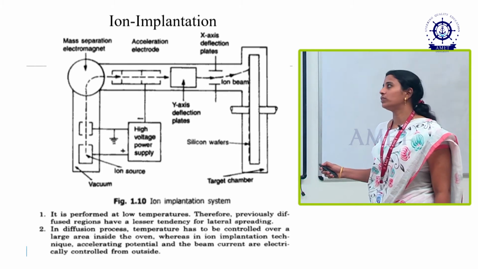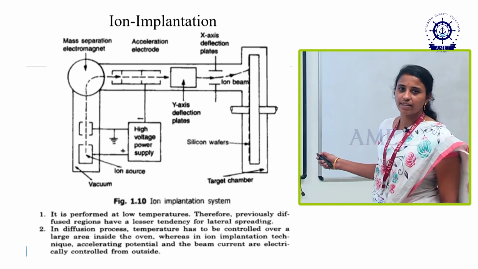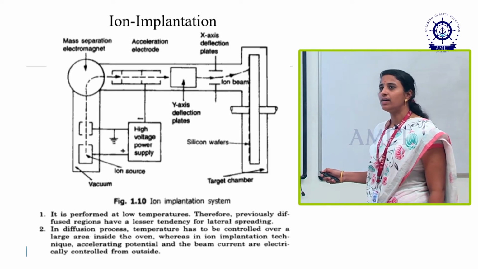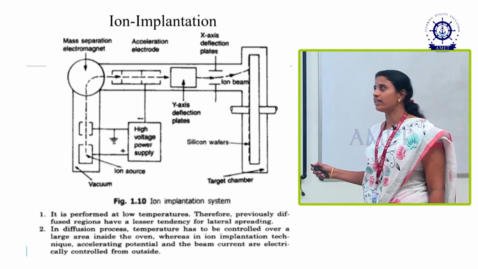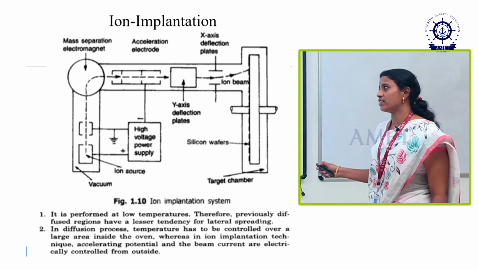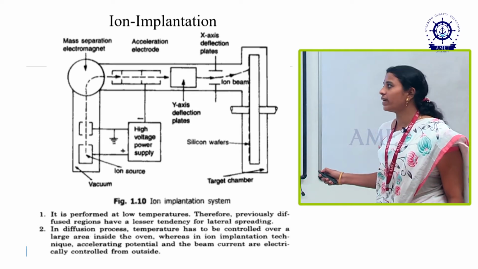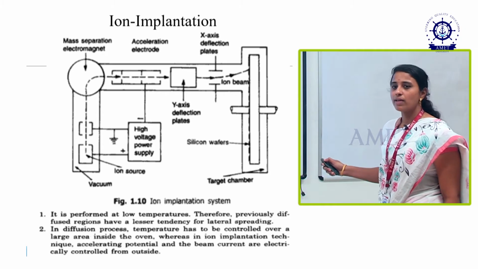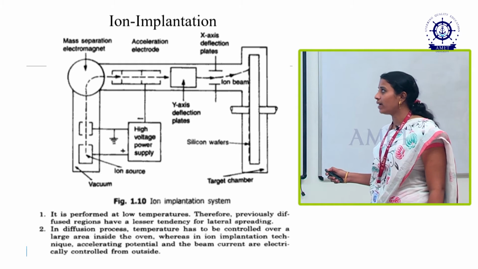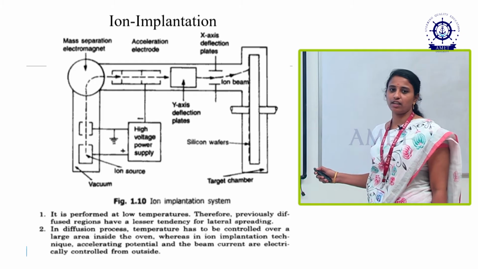Only the ions having high capability to hit the target are allowed by the mass separation electromagnet, exactly at 90 degrees, through a pinhole point here. It allows them towards the accelerator region. The ions having low capability of hitting the target are smashed here itself. The high capability ions go towards the acceleration electrode. This region we call the acceleration electrode.